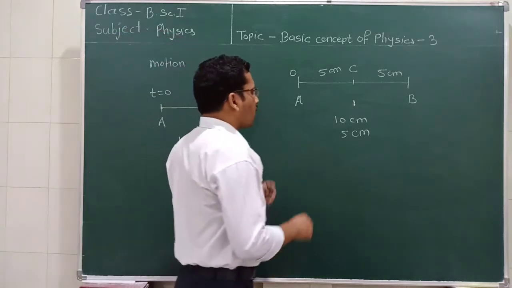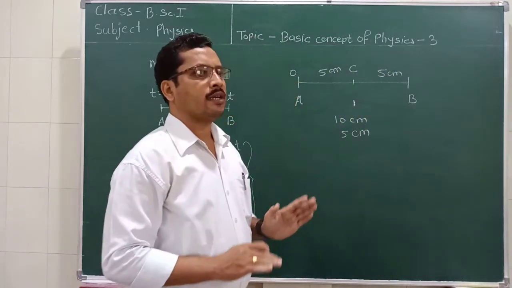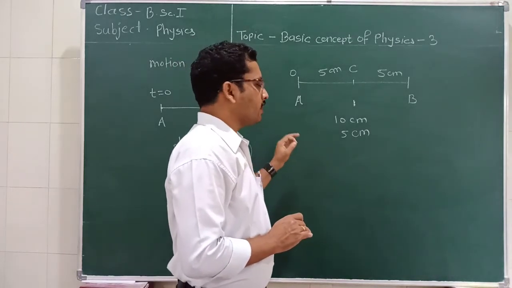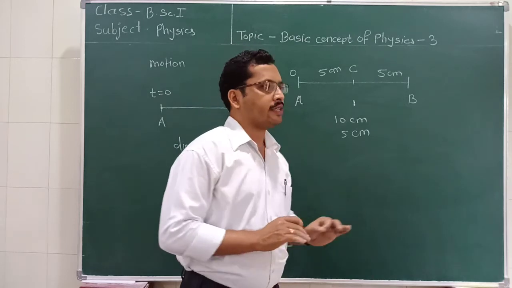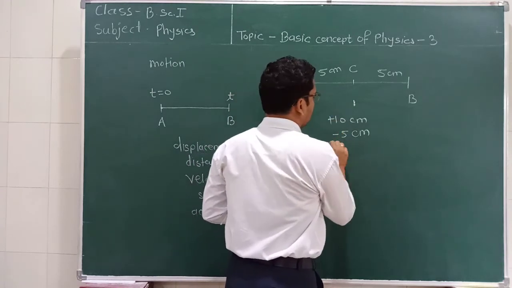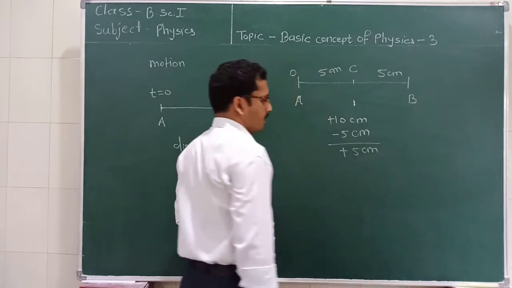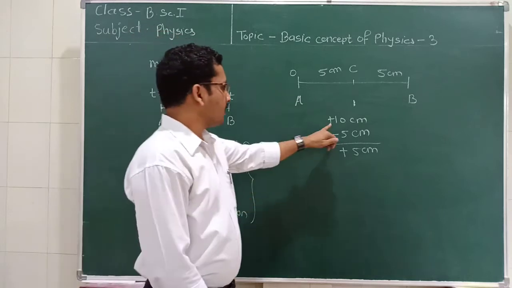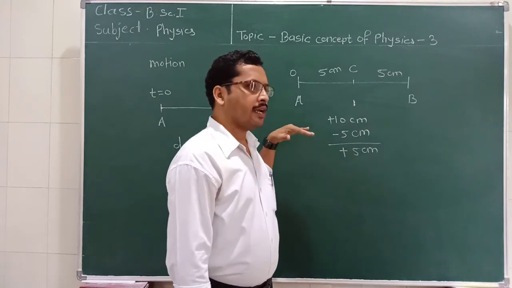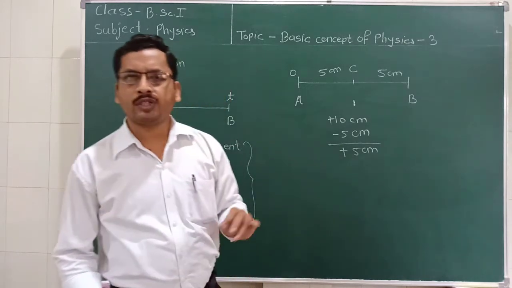In this case, while we are going in a particular direction, we take it as positive, and when we reverse this direction, it is taken as negative. So we can write here positive 10 and minus 5, and the result is 5 centimeter. Plus 5 centimeter means plus indicates the direction in this way. So this plus 5 also indicates the direction in this way, and this is the difference between the initial position and final position.